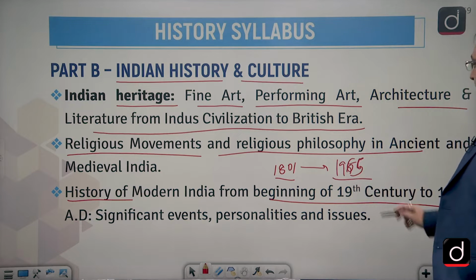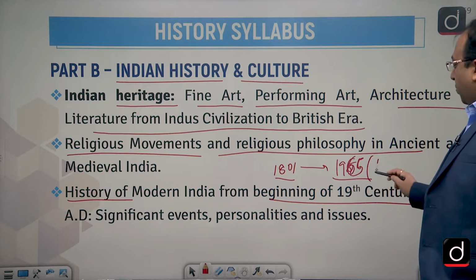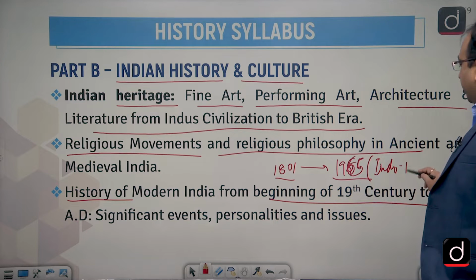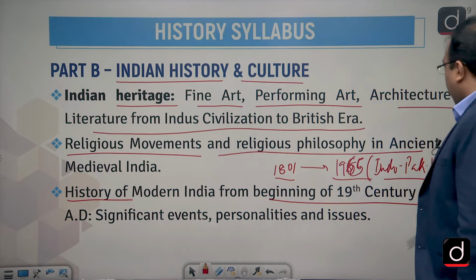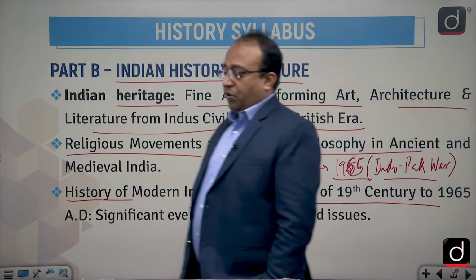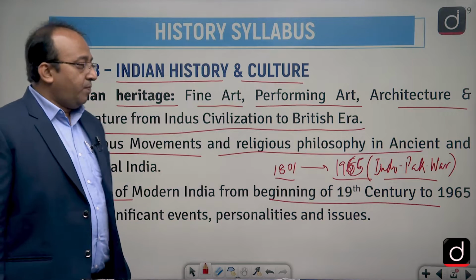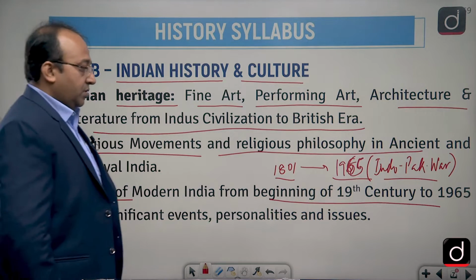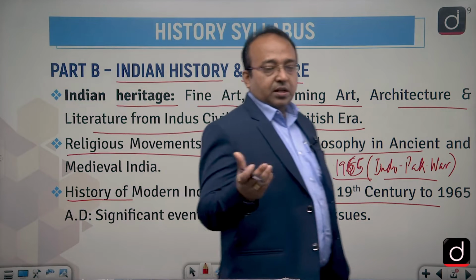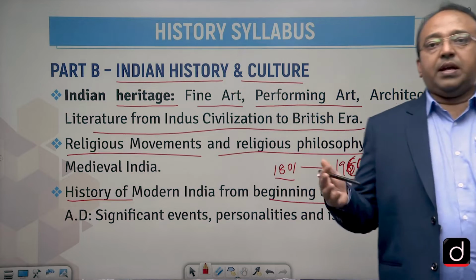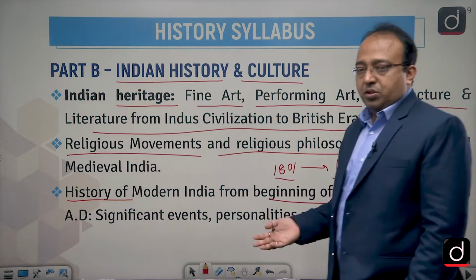1965, that is, till the Indo-Pak War. Now, see, this is the syllabus till the second Indo-Pak War. It was fought in 1965 only. So, till 1965, the Indo-Pakistan War, which was just before the Tashkent Agreement. Alright, so till the era of, I would say, Lal Bahadur Shastri also.